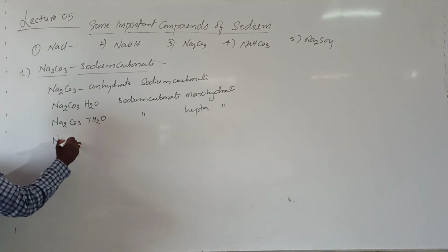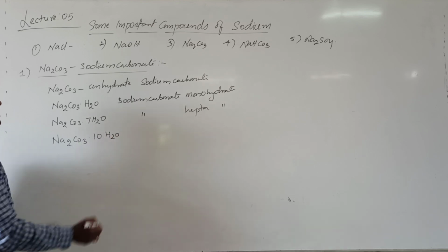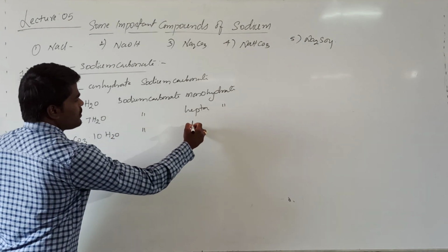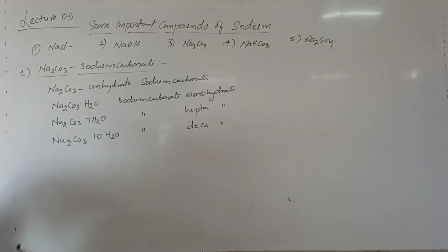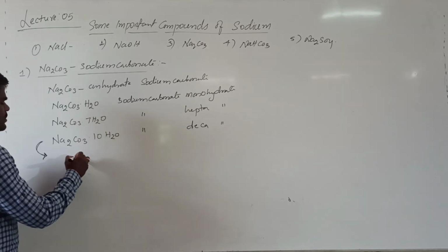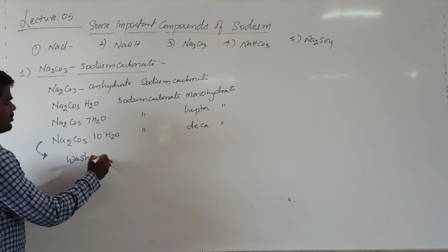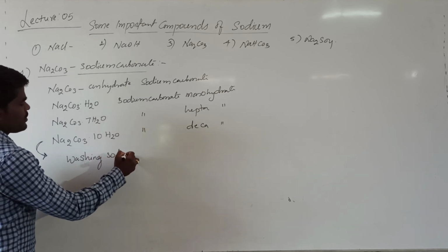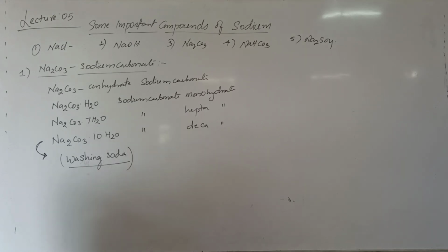It also exists in another form, which is called sodium carbonate decahydrate. This sodium carbonate decahydrate is generally used as washing soda. This is a very important compound commercially, which is called washing soda.